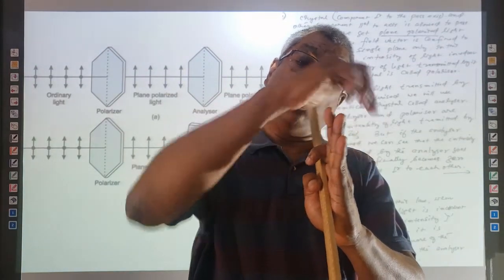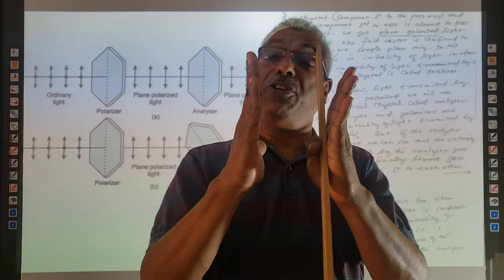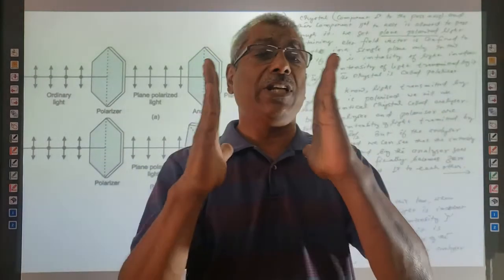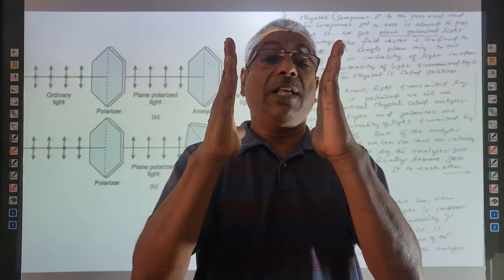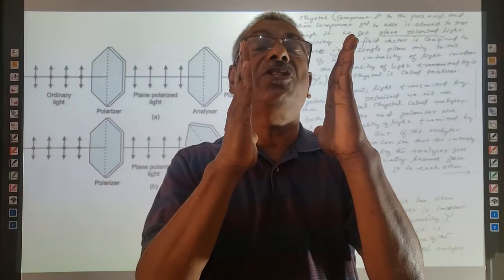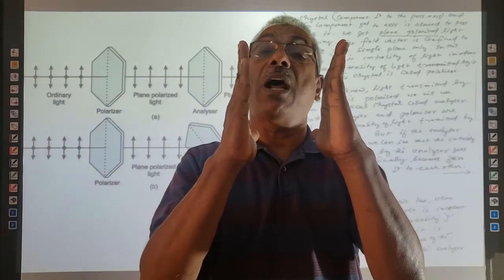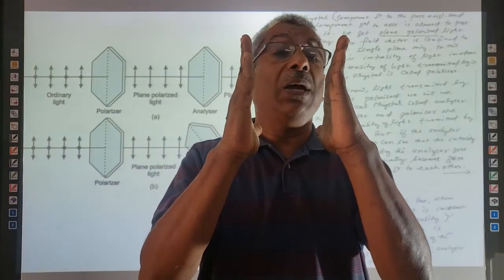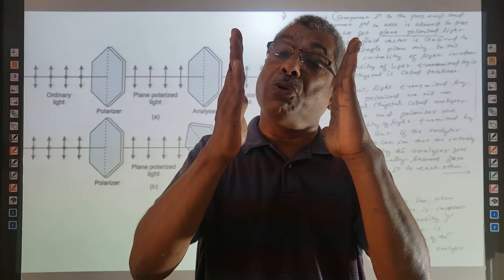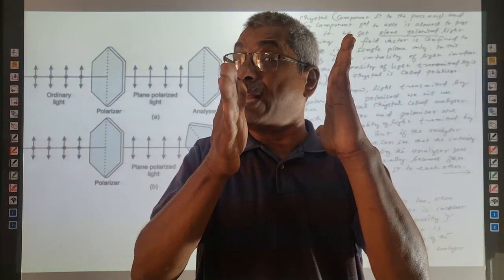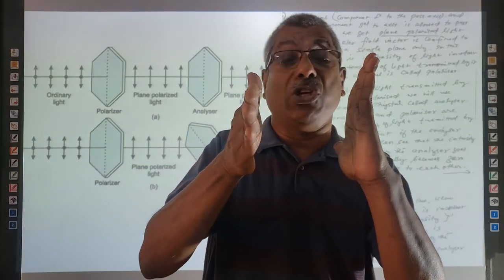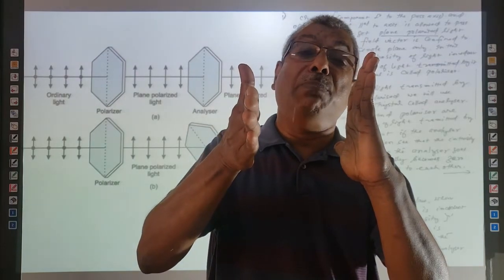If the polarizer and analyzer are both parallel to each other, the light incident on the polarizer is I0, in the middle it is I0 by 2, and if both the crystals are parallel, here also it is I0 by 2, because both the axes are parallel to each other. Keeping the polarizer as it is and slowly rotating the analyzer, you will see the amount of light transmitted on the other side goes on decreasing and finally becomes equal to 0 when the axes become perpendicular to each other.